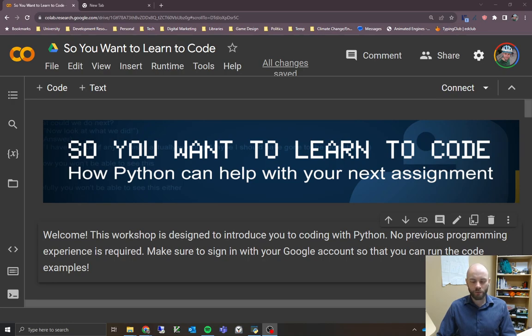Before you go and download Python and install it on your computer, if you have already, that's fine. I feel like it's a bit confusing to have people do that step and run Python code directly on their computer. It is an option, and it's something that you might want to do down the road, but if you're just starting out, I do recommend that you use something instead called Google Colab. It's a service that Google offers that lets you run Python in your browser.